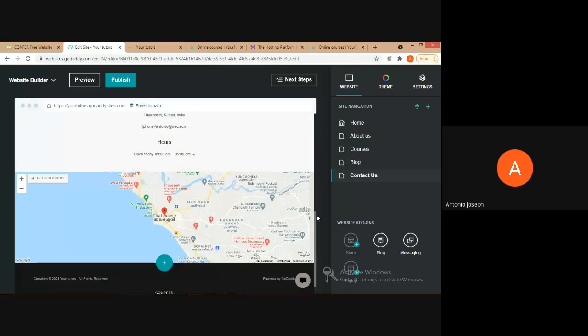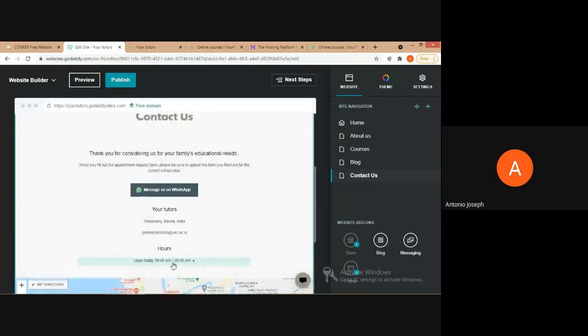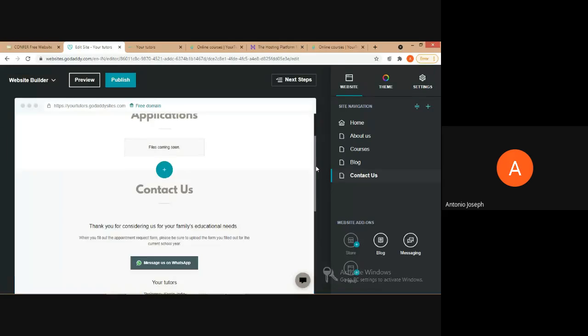So we can see a map is there, and the location where the address I had specified is being shown as a drop-in. Then the details about our working time are provided, then the address, then if you are providing the mail and phone number, that will be displayed over here. Then a WhatsApp button is over here. Then any message that we want to provide for them to contact can be provided over here. So this is how we provide the contact details.